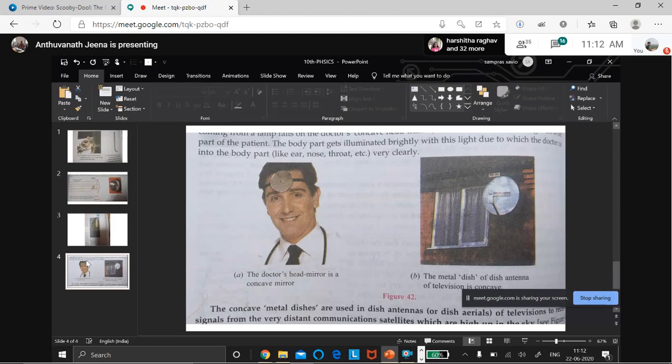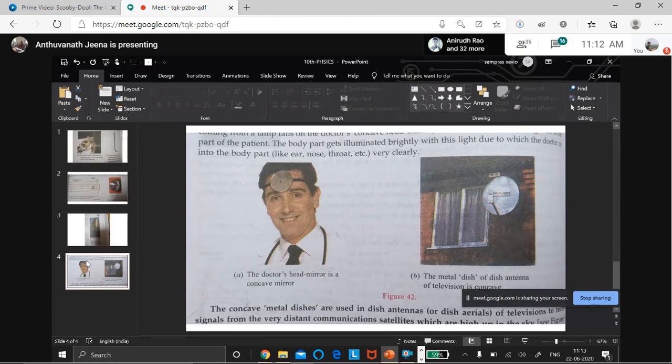The light coming from far away will be reflected by the concave mirror on the head and fall exactly on the focus, so that the doctor can check which tooth or which body part. An ENT specialist also uses this mirror. If you go to an ENT specialist, you can see. So this mirror is used as a head mirror for doctors.